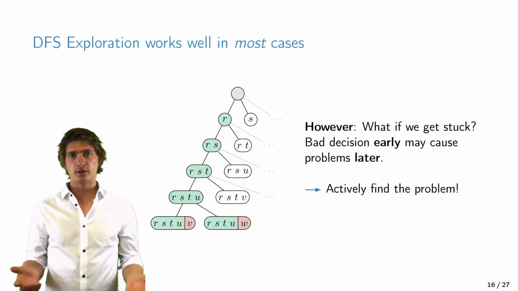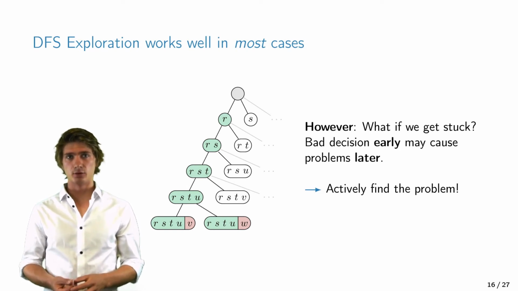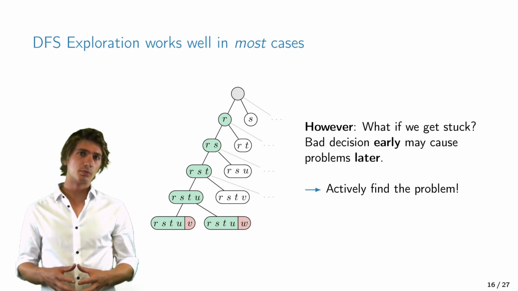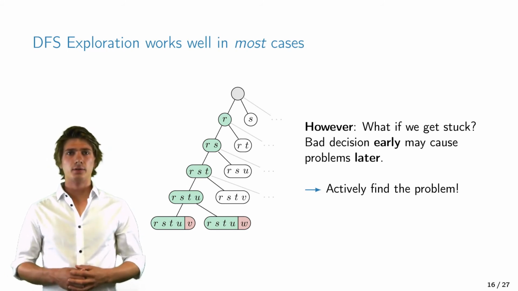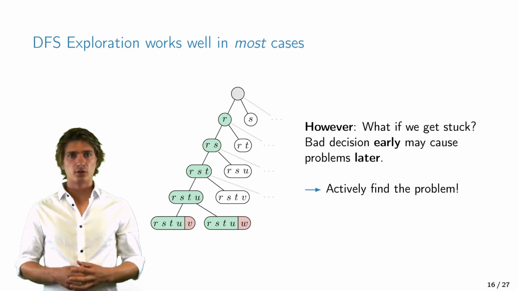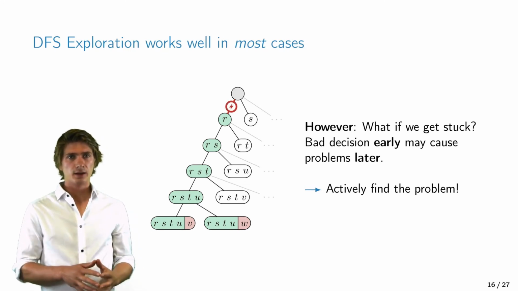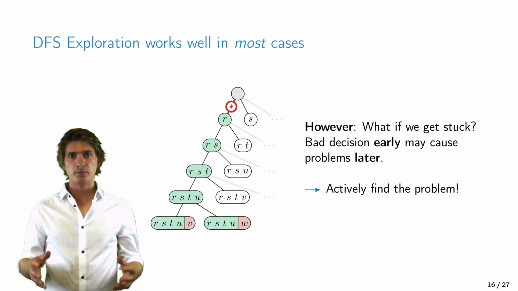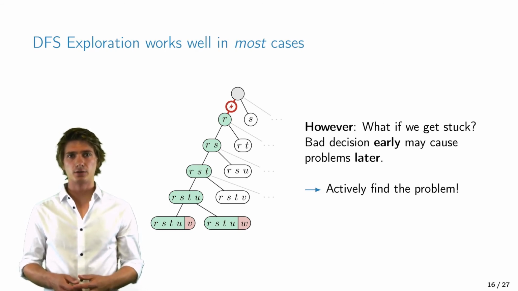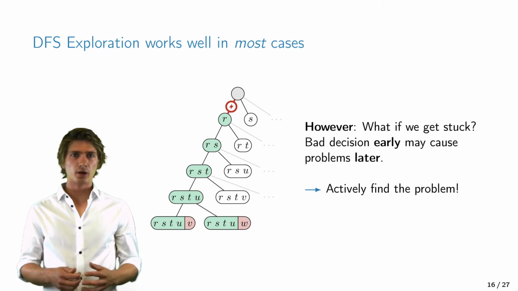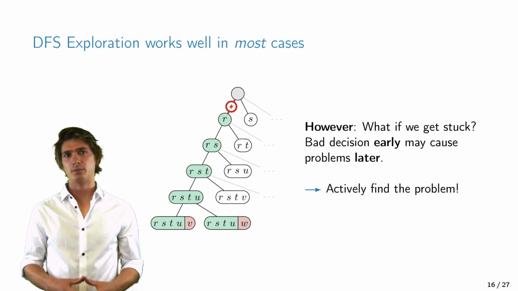But what if we get stuck? It is possible that none of the remaining commands can be applied anymore. And this is usually due to a problem earlier in the sequence. Now let's take the example here on the left. And let's assume that command R must be applied after both V and W. Now the DFS algorithm would simply backtrack and explore all the possible options until finally resolving the issue. However, if the problem is earlier in the sequence, this backtracking can take a very long time.